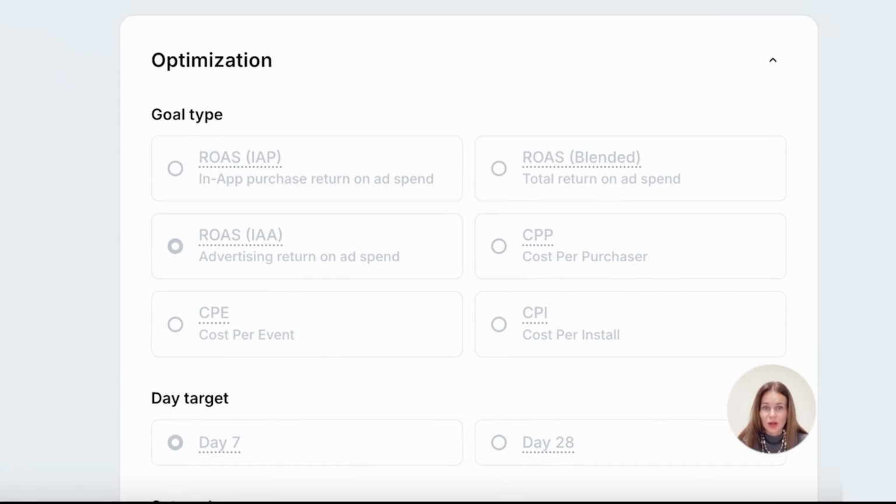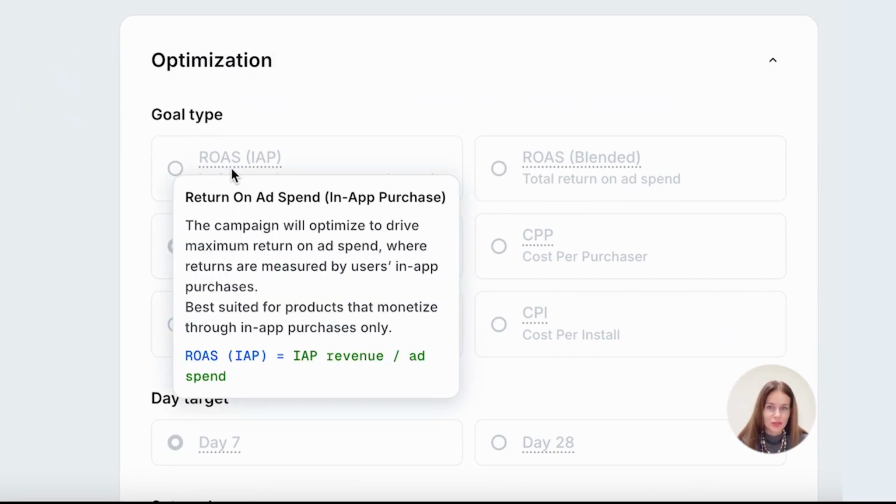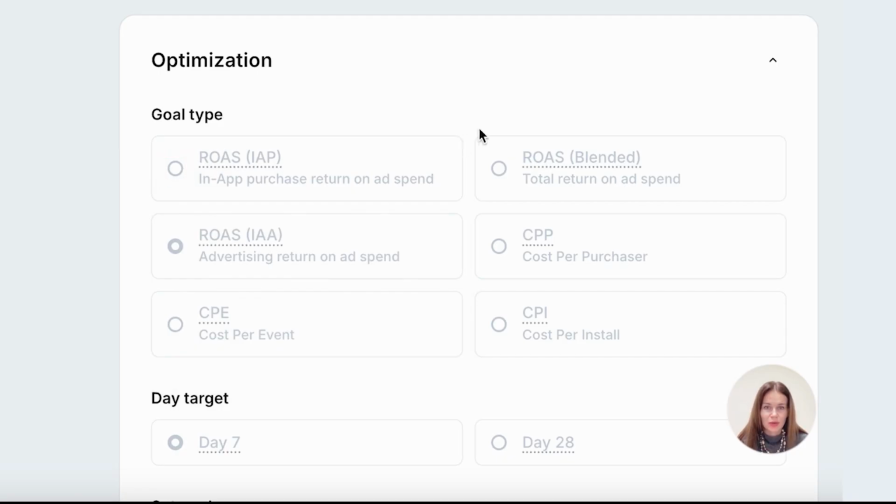First, consider what goal type you have. You have the flexibility to run various types of ad campaigns. For instance, you can launch a pure ROAS campaign that will bid only on in-app actions if your optimization type is set strictly to in-app. If you have ads, you can run ROAS for ads, or you can run it for any other event. Be very careful with this setting because you need to choose exactly the event that happens very frequently within your game. You have a sufficient number of users who regularly complete this specific event so that the network can receive enough events and comprehensively understand which types of users are more relevant for you.